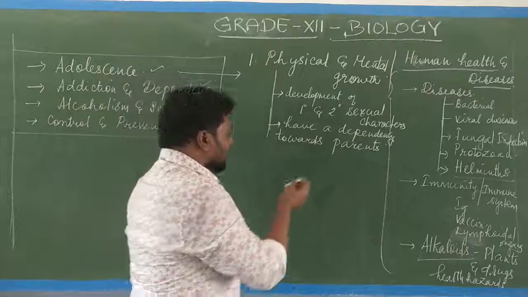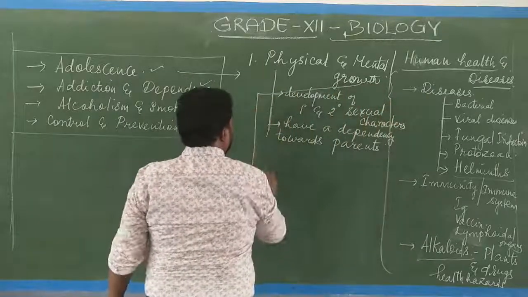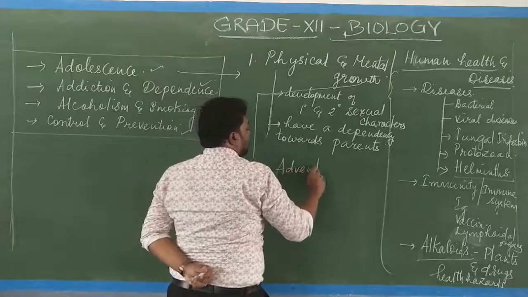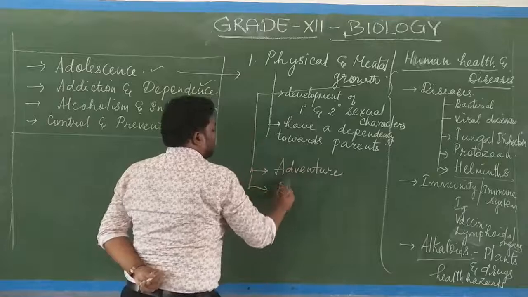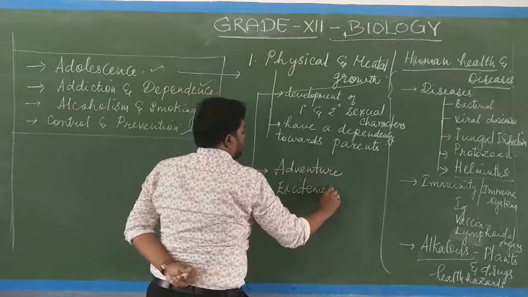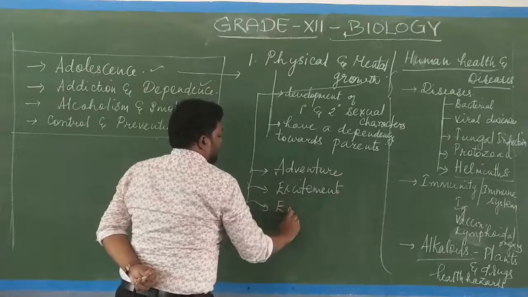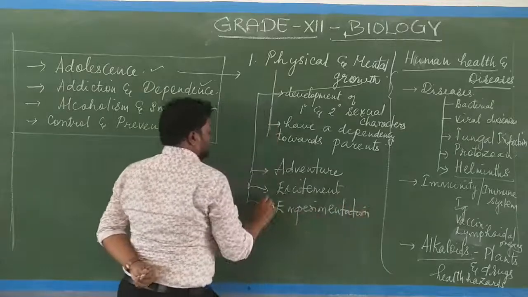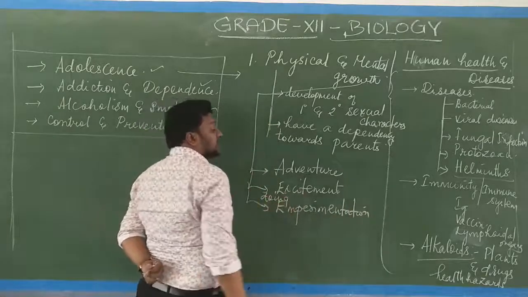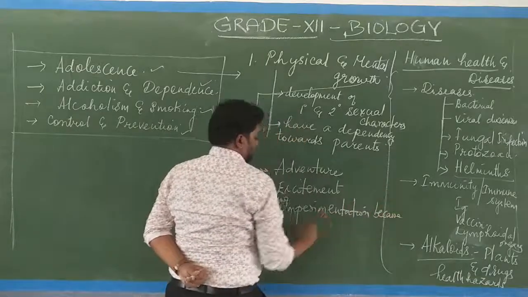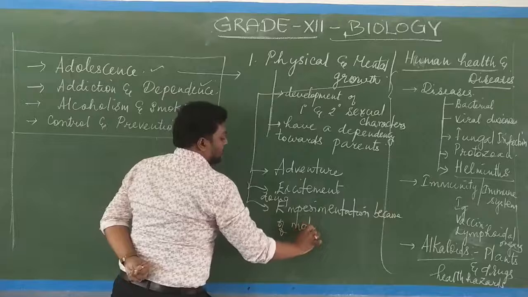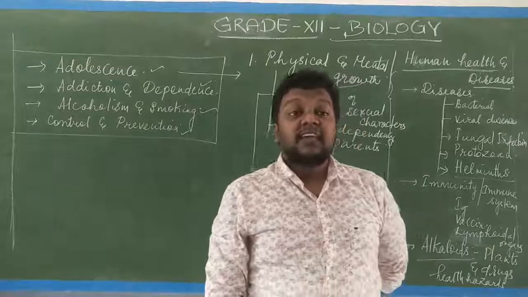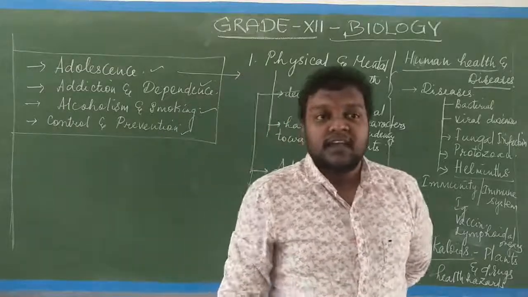When you take mental growth, this mental growth leads to adventure, excitement, and a kind of experimentation because of the motivation, not a positive motivation. See, in psychology, motivation is a royal road to success.